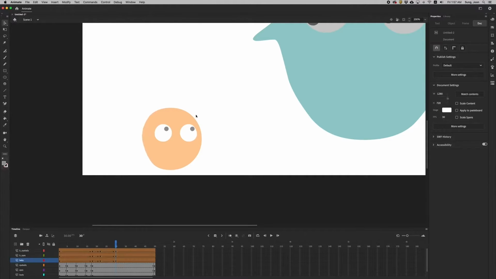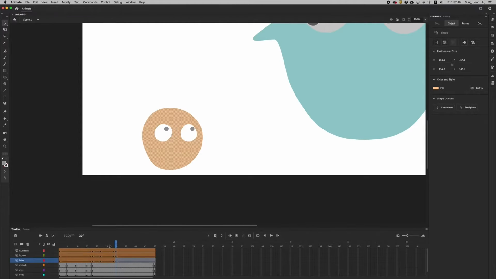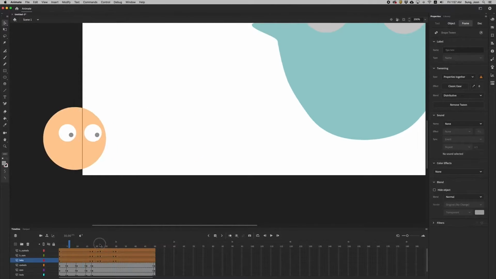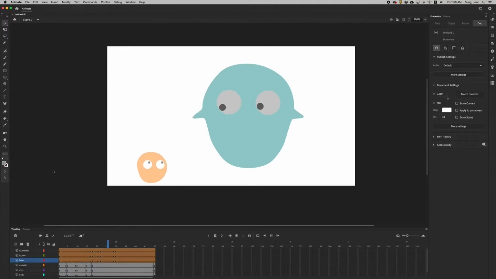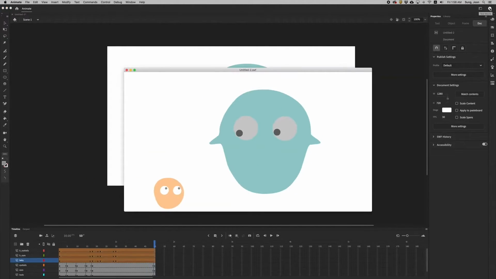Then more keyframes. Now keep modifying this character. Okay, let's watch both characters.